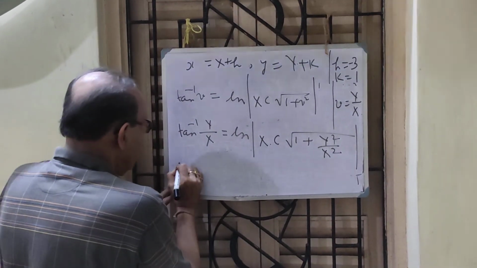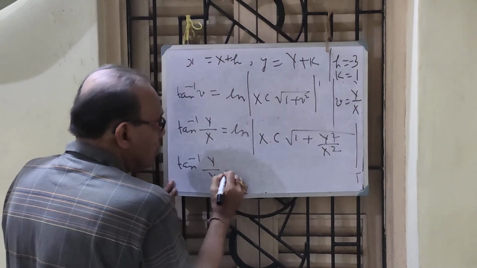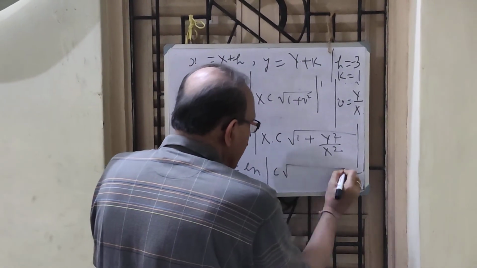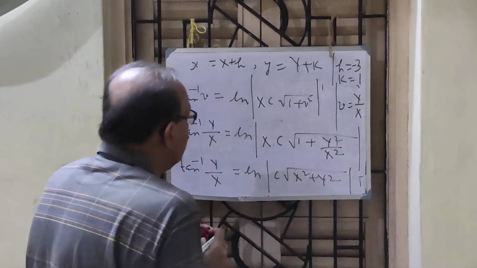I get tan inverse Y by X is simply ln c root of big X square plus big Y square.